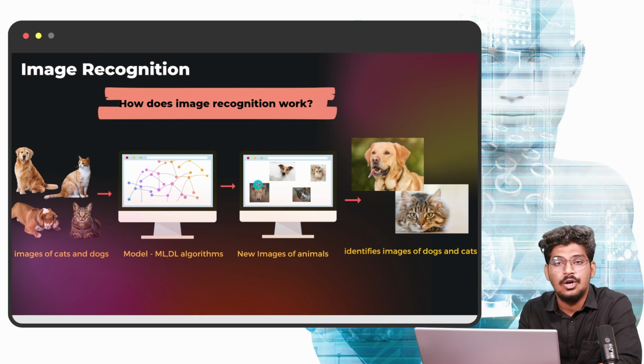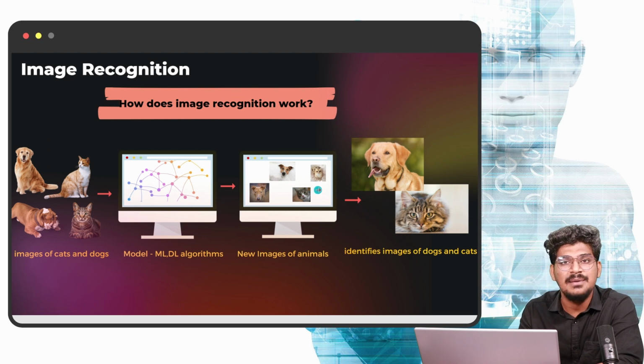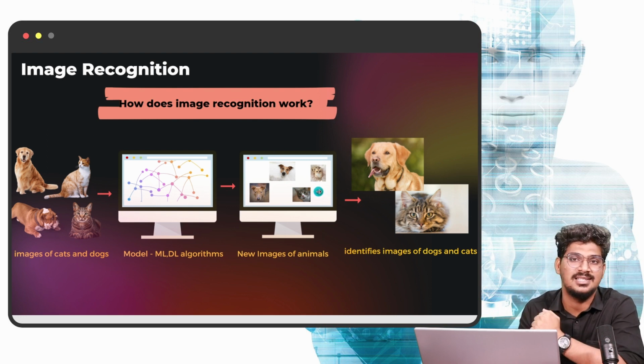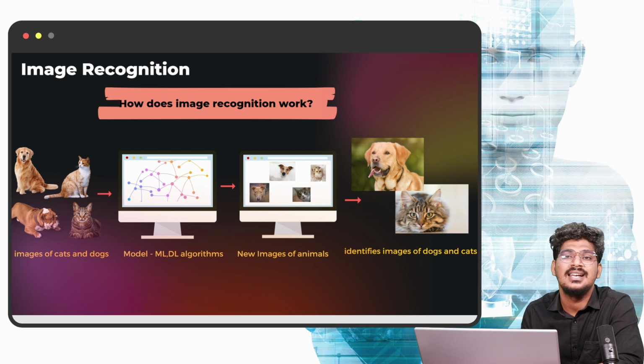Okay, cat and dog. Now the deep learning model will return the output classifying the image. This is dog and this is cat. How can it identify the image? Because once you feed in the new data, the model compares the features of the new images with the trained model. It analyzes the features, then classifies the image: this is for dog and this is for cat. So this is the way it works.